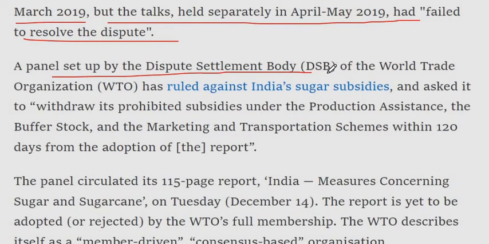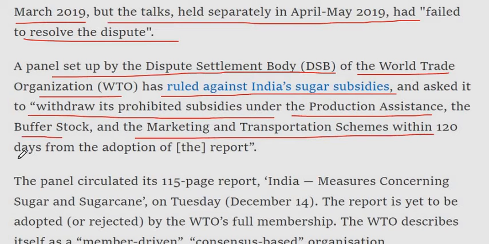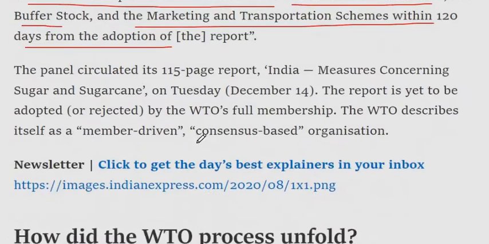A panel set up by the dispute settlement body, DSB, of the World Trade Organization, WTO, has ruled against India's sugar subsidies, and asked it to withdraw its prohibited subsidies under the production assistance, the buffer stock, and the marketing and transportation schemes within 120 days from the adoption of the report.